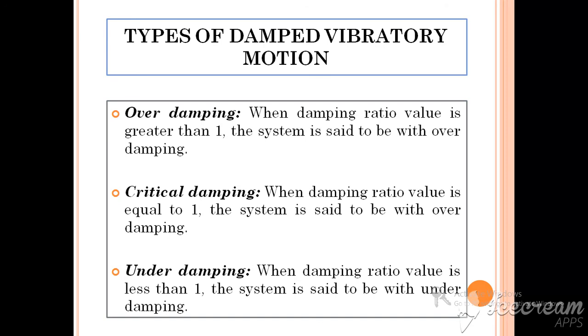In the critically damped condition, the damping ratio value will be exactly equal to 1. It means that a system vibrating with the critically damped condition will immediately come back to the equilibrium position. In the underdamped condition, the damping ratio value will be less than 1. In such a case, the vibrating system will very quickly try to come back to its equilibrium position.